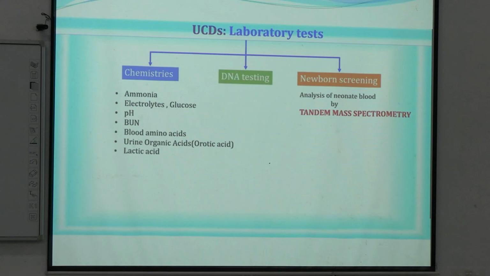And DNA testing for a particular genetic defect we can perform, or we can look for any particular gene mutation. And for neonatal blood, by mass spectrometry we can see whether there is any protein deficiency or abnormal protein, or whether the products are getting separated.